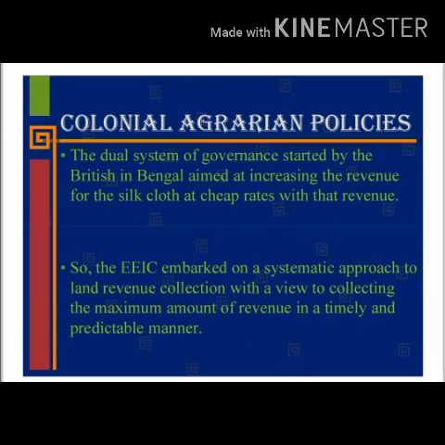Colonial agrarian policies. As we have studied in the previous chapter about the dual system of governance, the dual system of governance started by the British in Bengal was aimed at increasing the revenue for the company and buying fine cotton and silk cloth at cheap rates with that revenue.